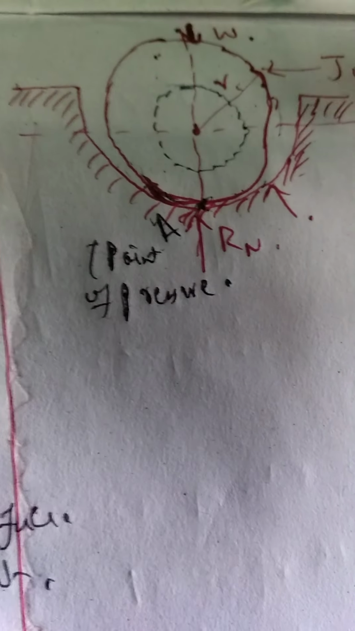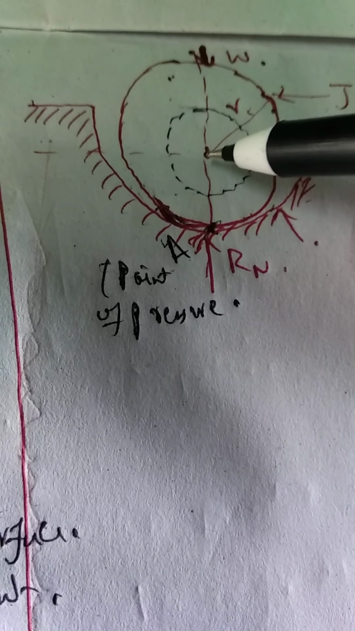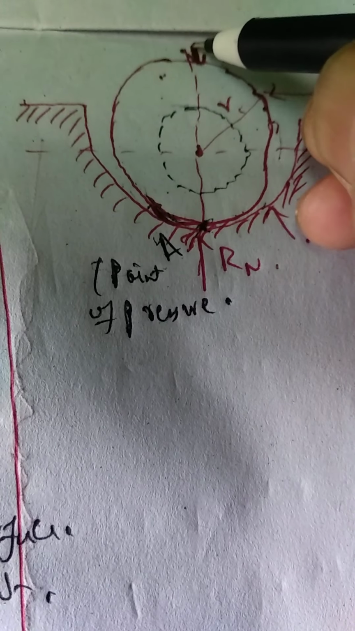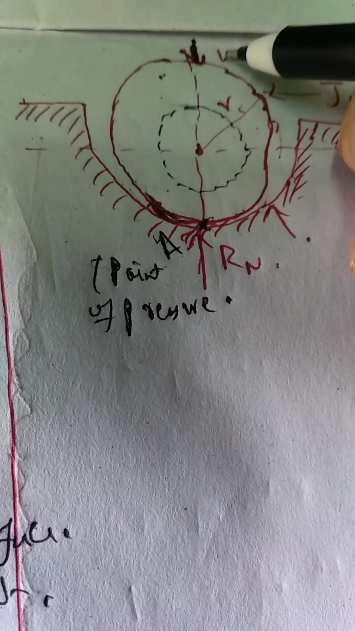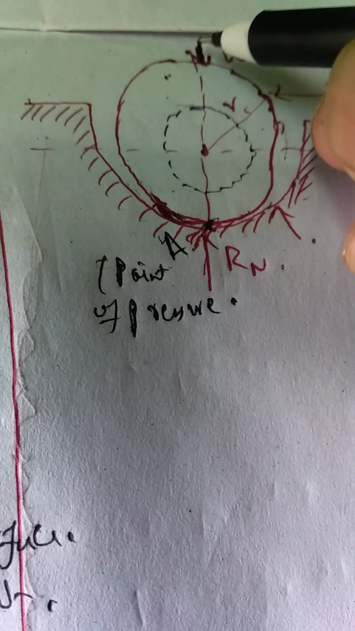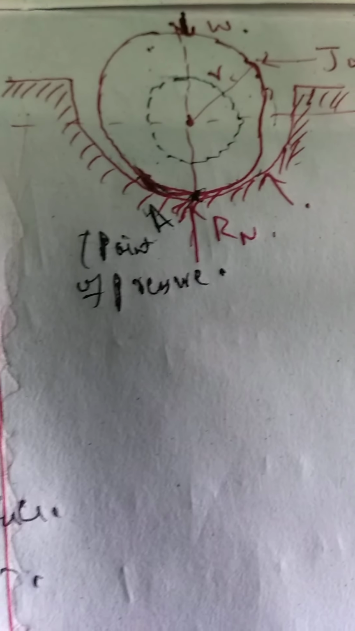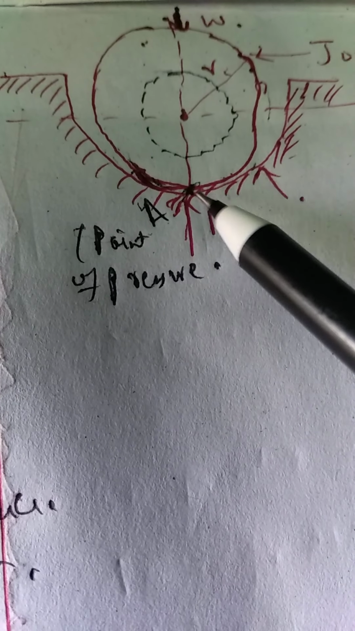The weight of this bearing and this journal will also act through the center point. This is W, the weight of the journal, and this normal reaction will act on the same line. This is known as the point of pressure.